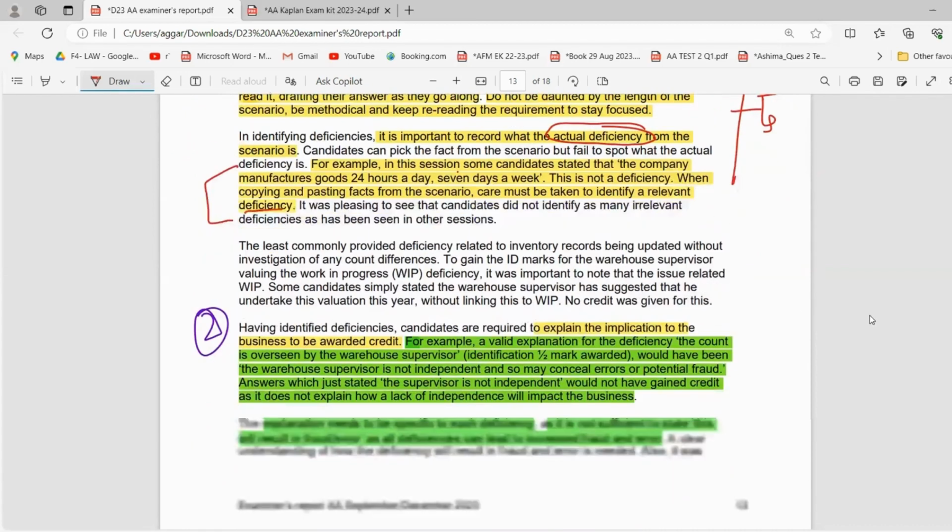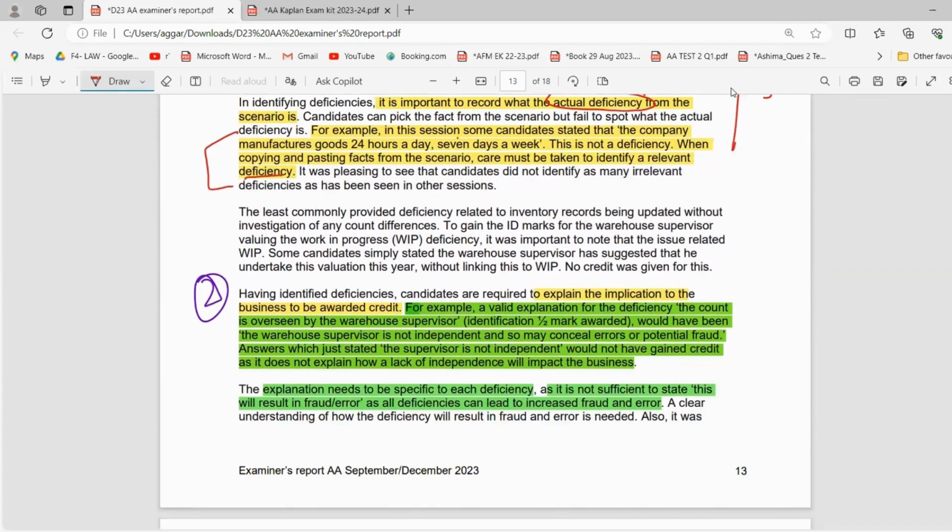The second step is explanation of the implication. So now you have to write the reason, the explanation of the implication: what will happen because of that deficiency. For example, if I have a company's warehouse, and the deficiency is that there's nobody looking after it. There's no CCTV camera, there's no guard, there's no check-in check-out process, nothing is there. The door is open, anyone could come into the warehouse, take the stuff and go out. So there can be a lot of theft issues. So this is a deficiency in my system.